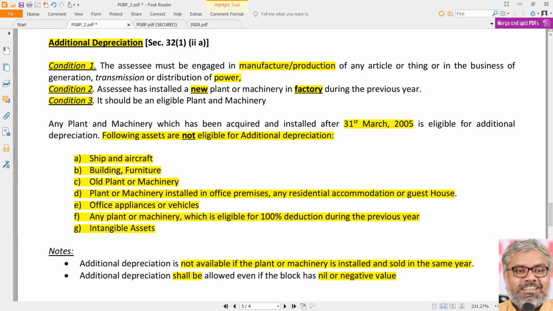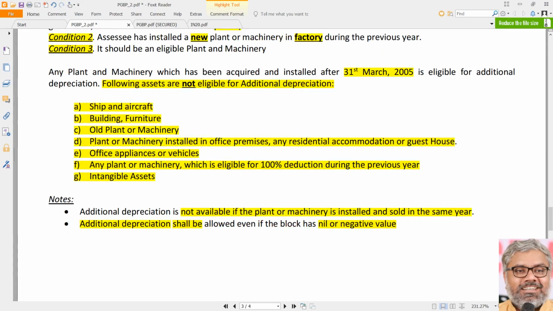So the point is, even though the WDV at the end of the year has a nil value or negative value, there may not be any original depreciation, but that will not stop additional depreciation. The amount of new plant and machinery which was purchased during the year shall still be allowed for additional depreciation. That is a very important point also to be remembered. And if the asset is purchased and sold in the same year, then definitely no additional depreciation will be available on such assets. Very, very important provision.